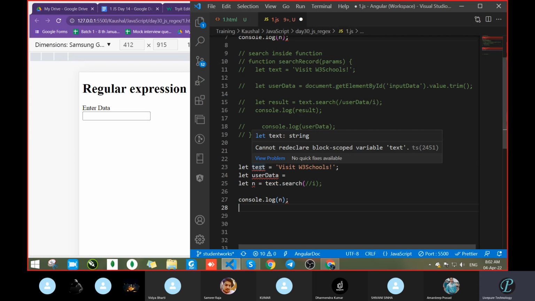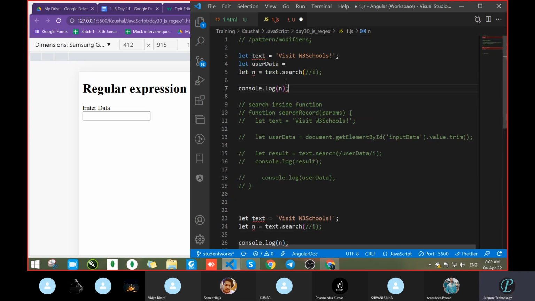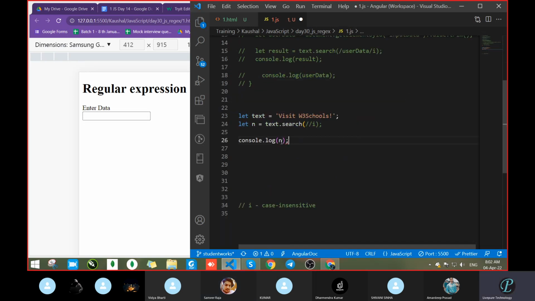Is this the error we wrote here? let visit user, let user data. Okay, this one, let's see. Then let n equal to 1 second. Comment this line first. So what is the issue here?